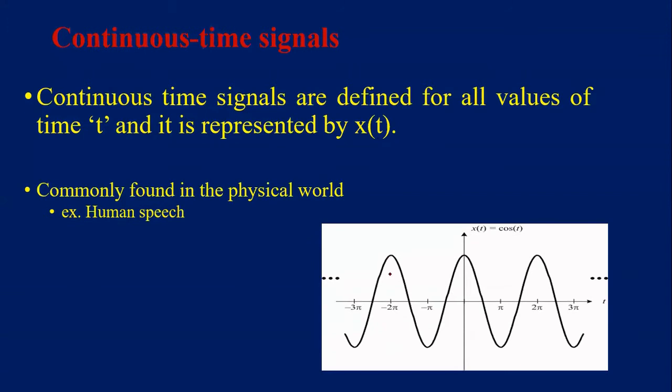And this is the graphical representation of the cosinusoidal signal. So this is the graphical representation of continuous time signals. In this graphical representation, the waveform is defined for all values of time t. The x-axis is taken by time t, and the y-axis is taken by magnitude values of x of t. For all values of time t, the signal is defined and varies in a continuous manner. So then it is called a continuous time signal.